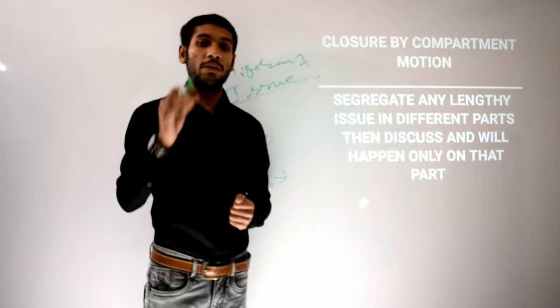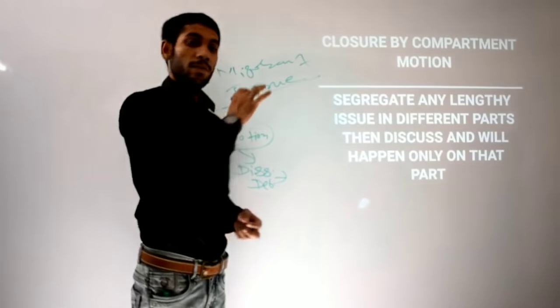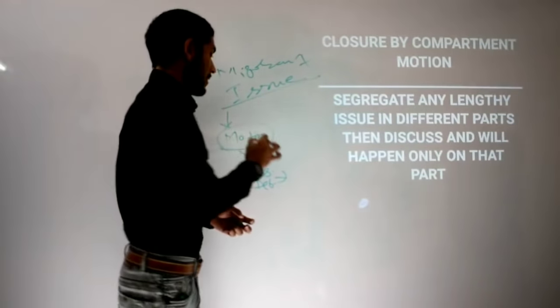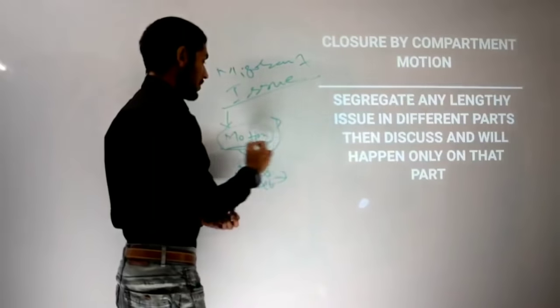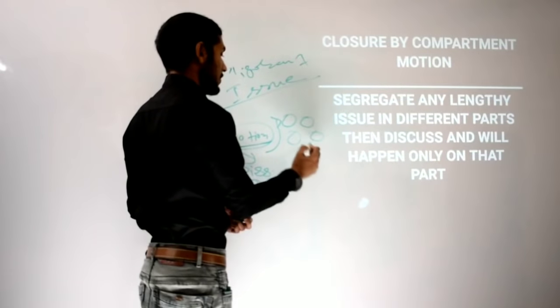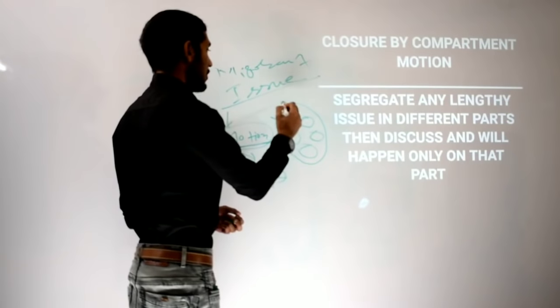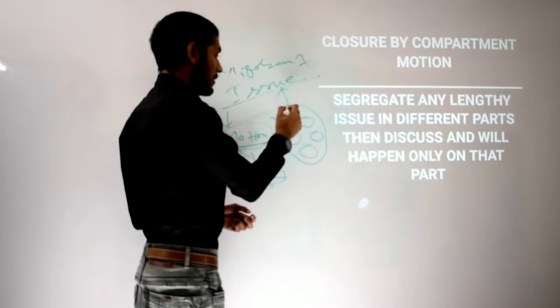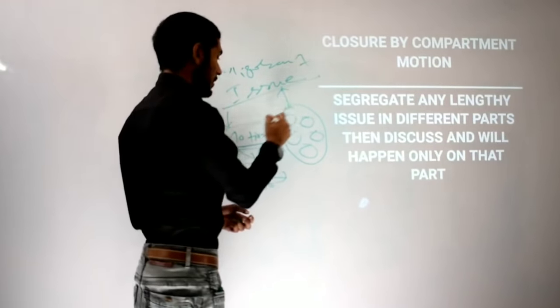and grants the permission, yes, you can initiate closure by compartment motion, then that MP will break this motion into some compartments. The total issue is migrant worker issues, but after acceptance of closure by compartment motion, the MP who has put the motion will break this whole issue into some parts, by joining some important sections related to this issue.